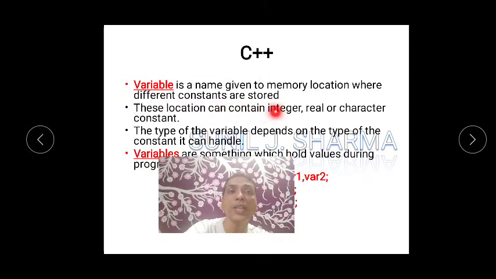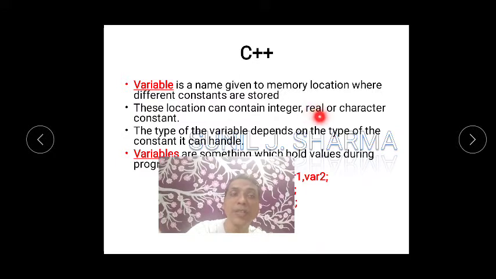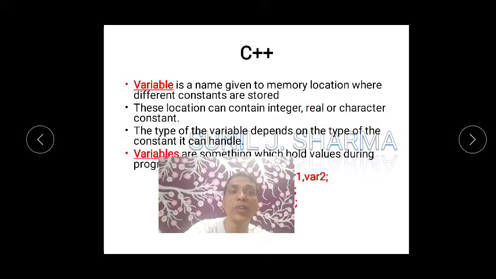These locations can contain integer, real, character constants. I hope you understand. Integer means they don't have decimal values. Real means they will have decimal values, that means in fraction. Characters, as you already know, a, b, c, d, like that. The type of variables depends on the type of constant it can handle.